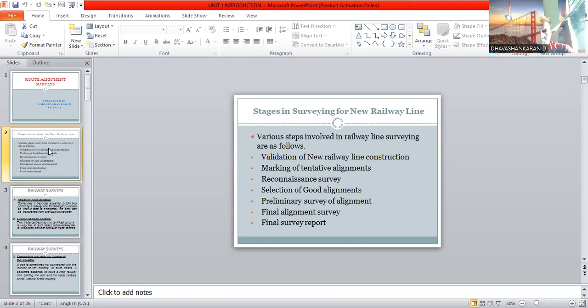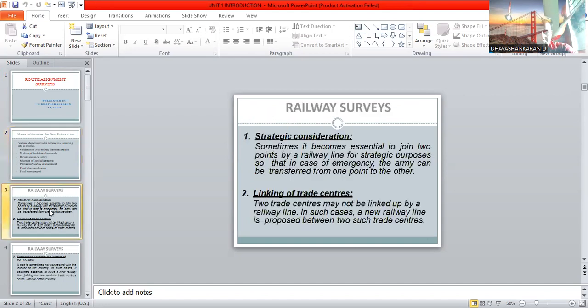First, moving to the topic, we have the strategic consideration. Sometimes it becomes essential to join two points by a railway line for strategic purposes, so that in case of emergency, the army can be transferred from one point to another. Such a consideration is called strategic consideration.